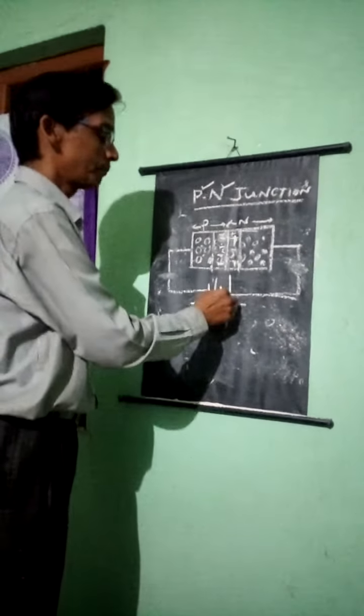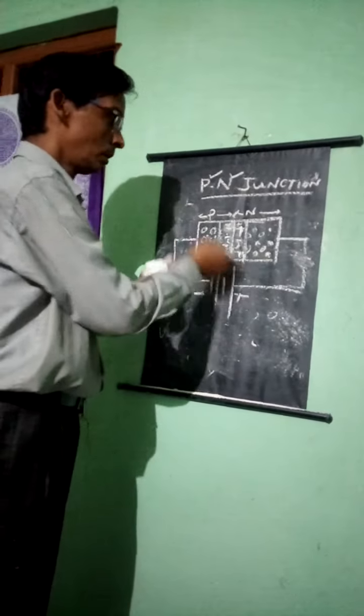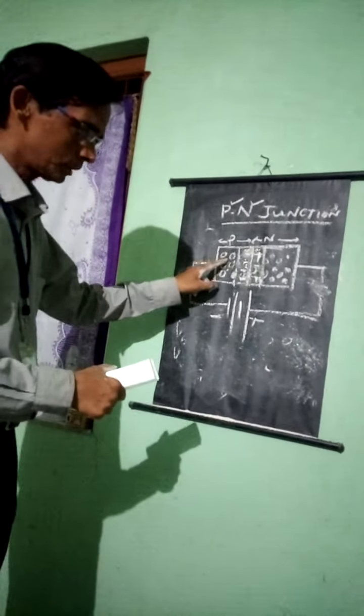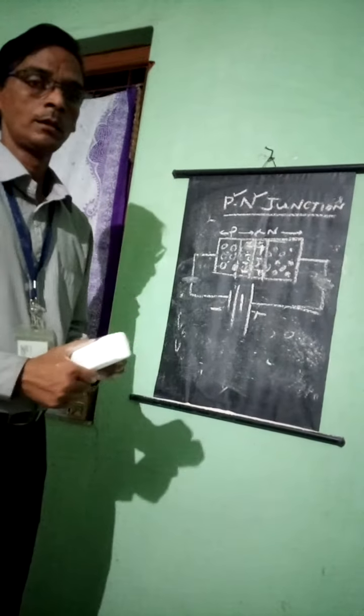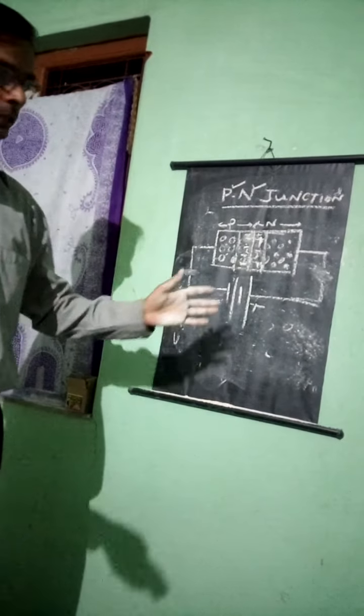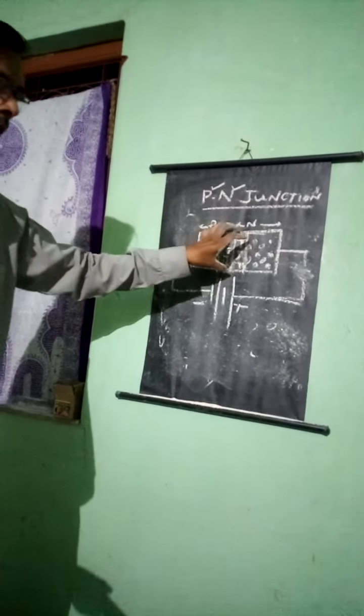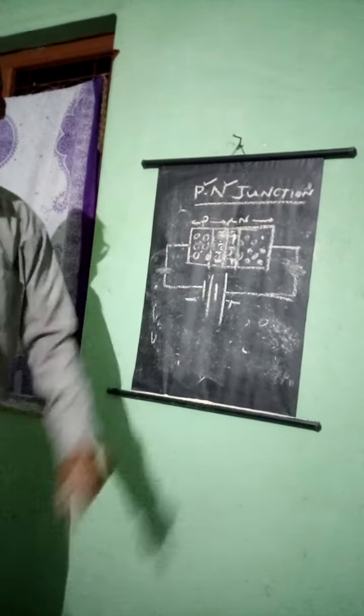Now the positive and the negative attract each other. Automatically the depletion layer goes on increasing and the barrier potential is increased. Similarly, it offers a higher resistance, which is not practically useful.